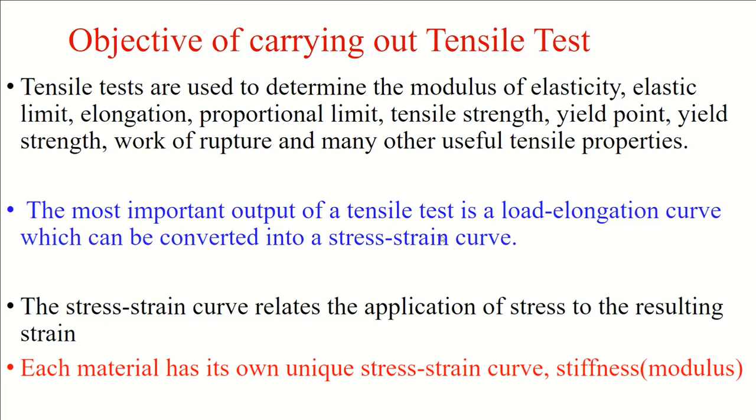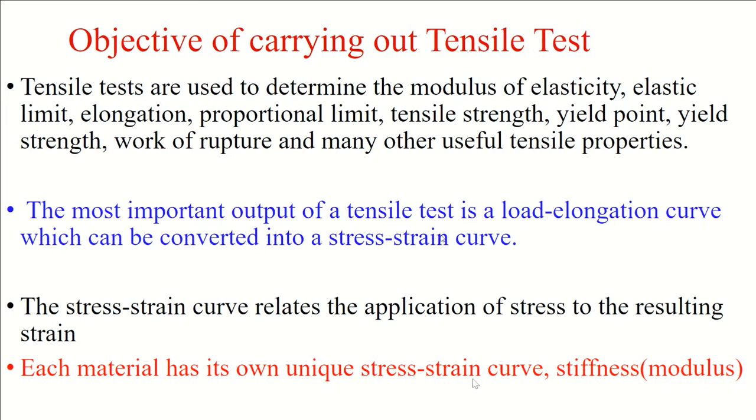The stress strain curve relates the application of stress to how much strain is the resulting strain while stress is applied. Each material has its own unique stress strain curve. This is very interesting.